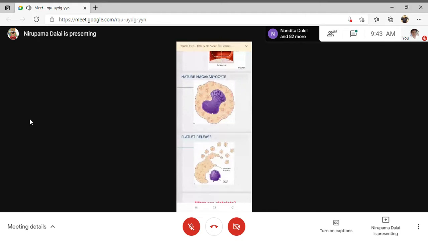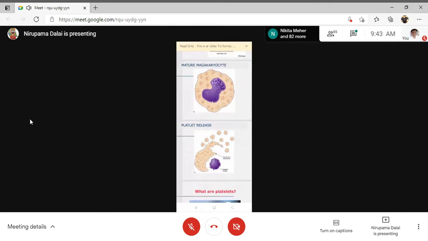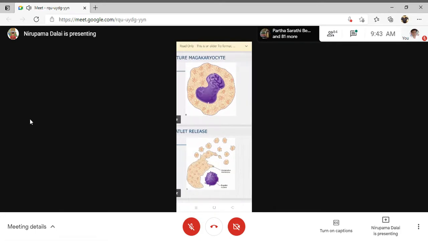Okay, so the origination of the formation of the platelets is again the bone marrow, the stem cells of the bone marrow. But the steps are like this: pluripotent hematopoietic stem cells give rise to committed stem cells, then pro-megakaryoblast. Pro-megakaryoblast give rise to megakaryoblast. Then it will give rise to a mature megakaryocyte, and from this mature megakaryocyte, the platelets are formed by pinching off a bit of cytoplasm.